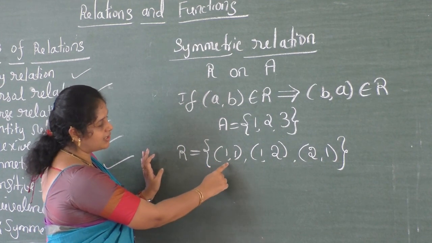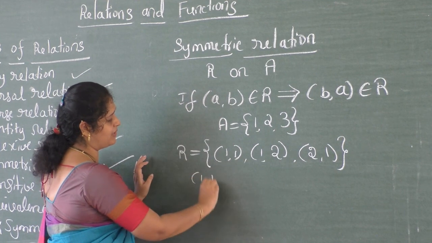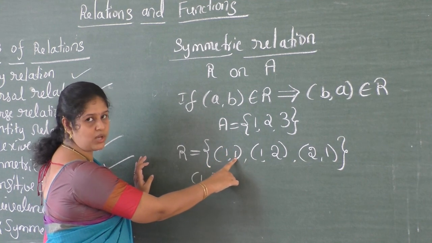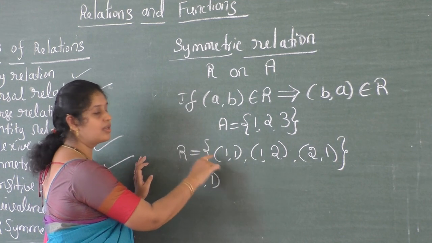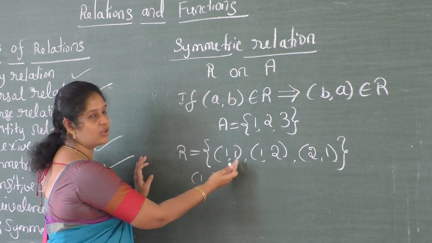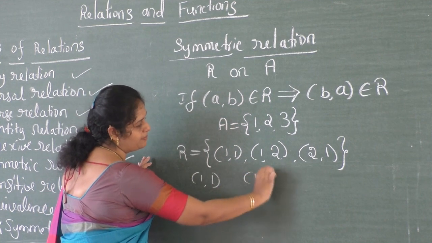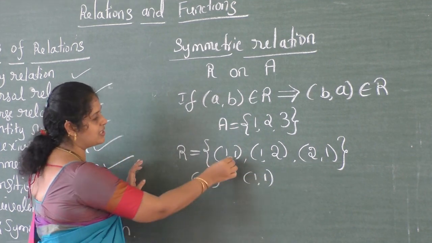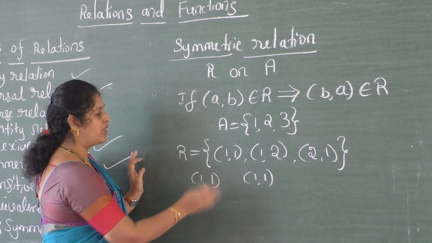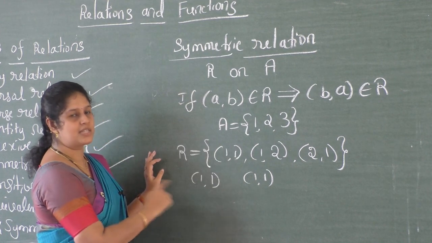Considering the first ordered pair (1, 1): if (A, B) belongs to R, then (B, A) should belong to R. What is (B, A)? It is also (1, 1), which is already present in the relation R. We are not writing it two times because in roster form elements cannot be repeated.